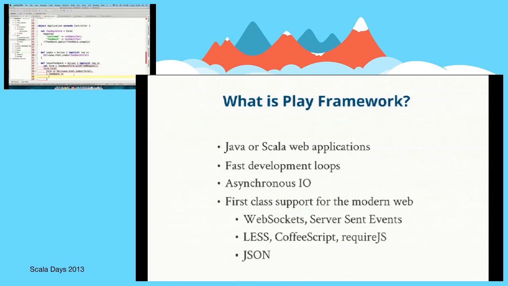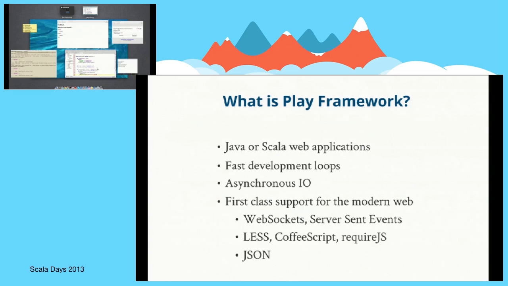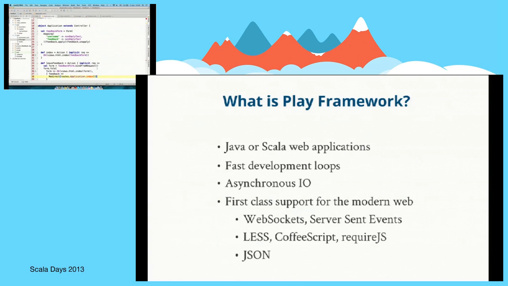And then the second callback is what happens when it does successfully bind. Now, we're not going to worry about saving it to a database just yet, but what we want to do is, when you post a form, the best practice is to redirect to a page. So we're going to redirect. And now we can see a feature of Play called the reverse router. What I'm doing here is passing in the index reverse route.